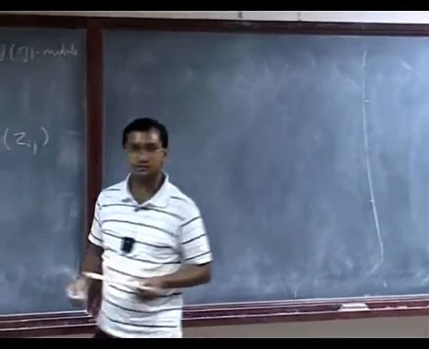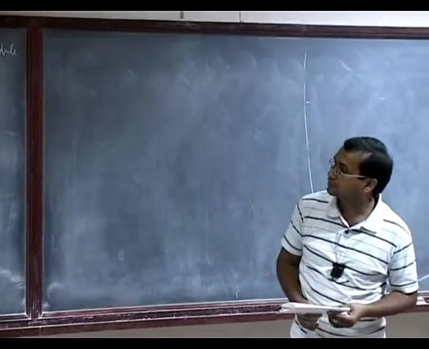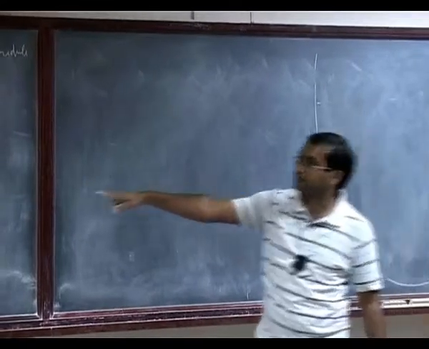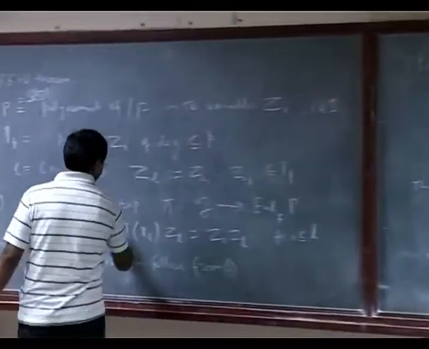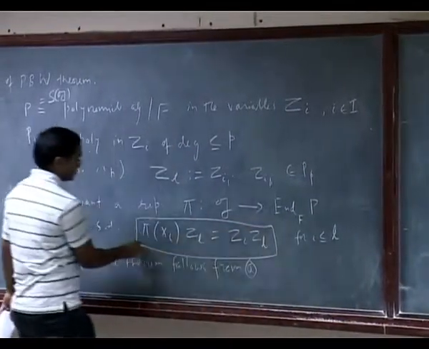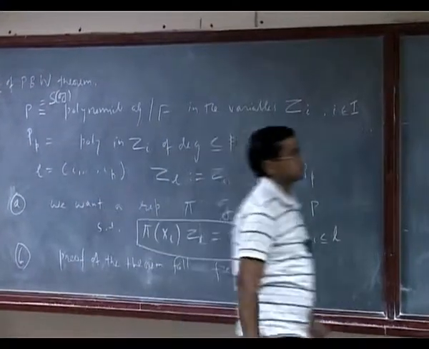That's the way we construct the representation here. So this condition is translated to that.